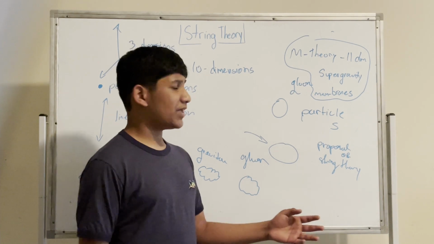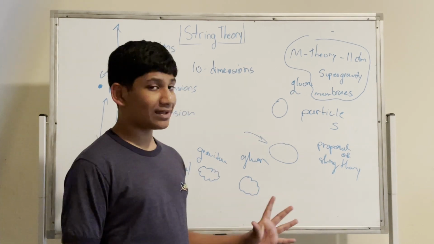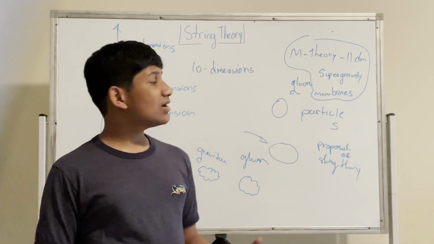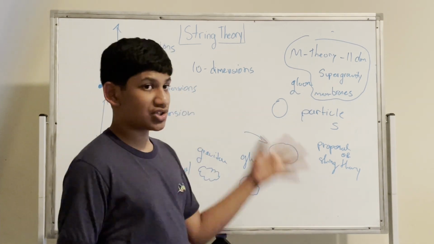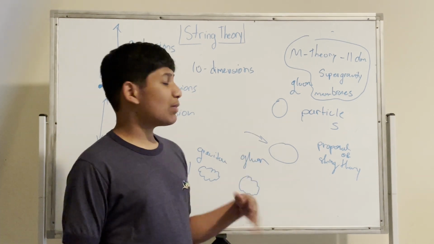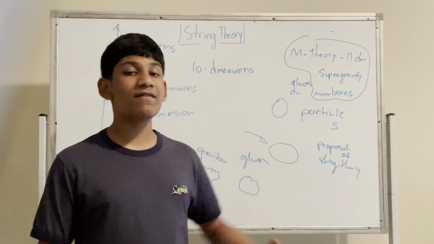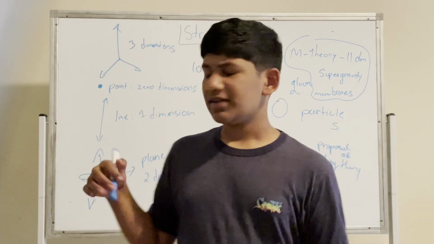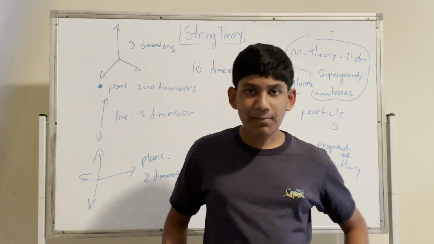Then we talked about M theory, which is based off of a theory called supergravity, and we're trying to solve this. When we're trying to create supergravity, essentially, string theory has strings, M theory has membranes. That's essentially what M theory is. And then we found that M theory is actually a bigger version that combines all the 5 versions of string theory. Now that we've talked about a summary, we can bring this video to an end.